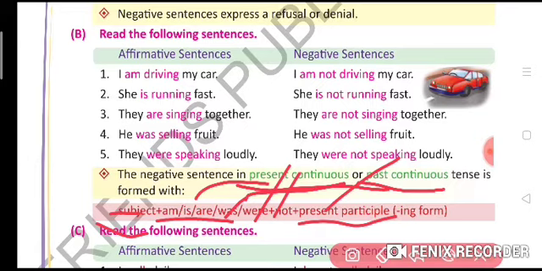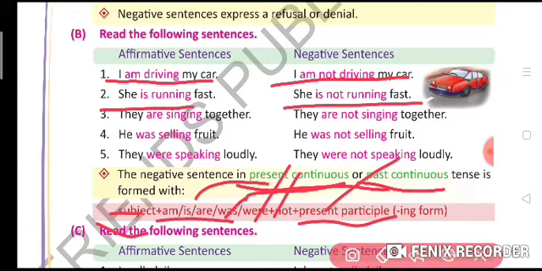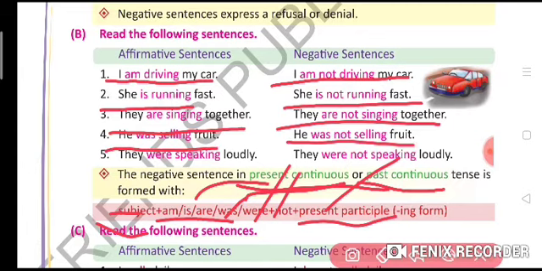Okay, so for negative sentences we will make all this as: I'm driving my car, I'm not driving my car. She's running fast, she's not running fast. They are singing together, they are not singing together. He was selling fruits, he was not selling fruits. They were speaking loudly, they were not speaking loudly. So we use not after the helping verb is, am, are or was, were, right?